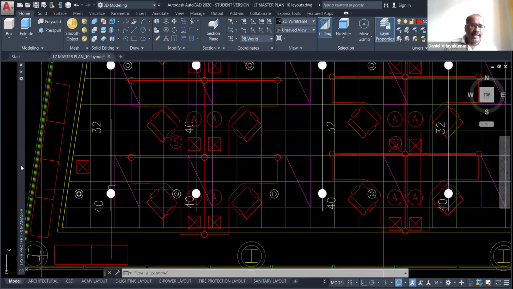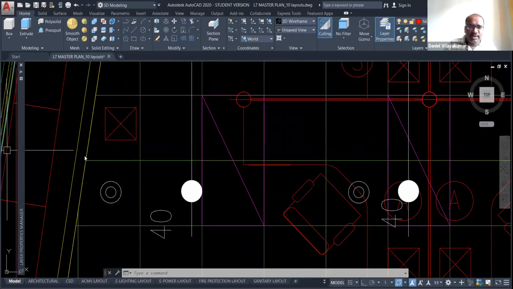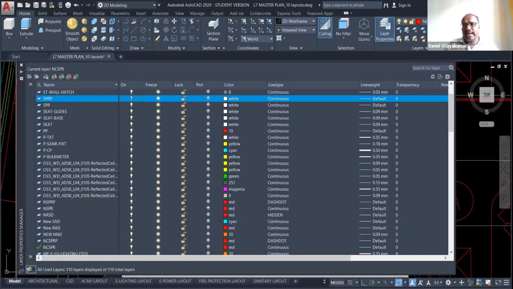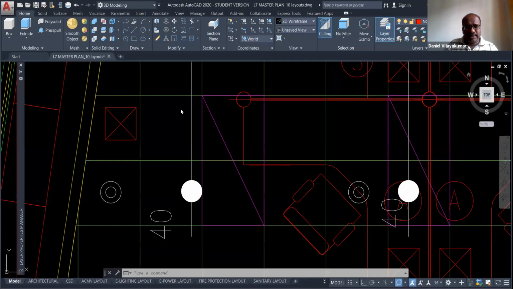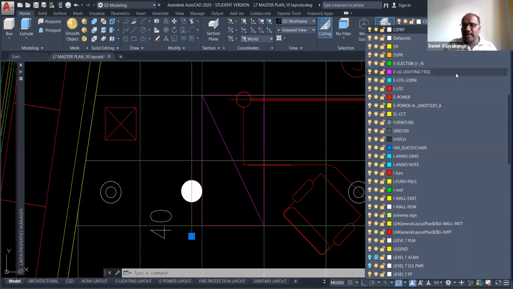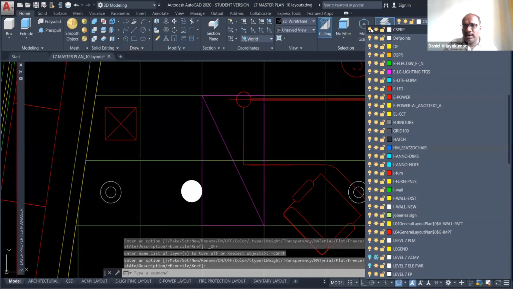So you can come back to the layer manager to control, or you can go to the home tab, layer sub tab, and click there. Or you select the layer first, then click here, the layer menu will come down, and then you can turn it off.